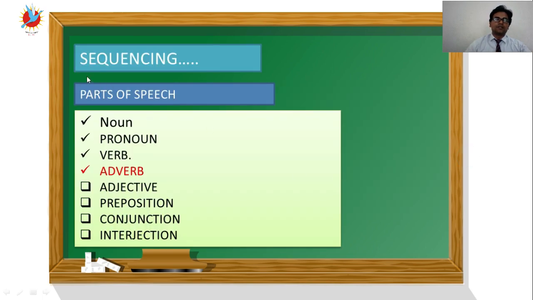Well, dear students, this is the sequencing of parts of speech on your screen: noun, pronoun, verb, adverb, adjective, preposition, conjunction and interjection. I have covered these topics, noun, pronoun and verb, in my different videos of different classes. And e-formers, I personally suggest you please do watch the videos of the Form of English language, because I have covered these topics, noun, pronoun and verb.